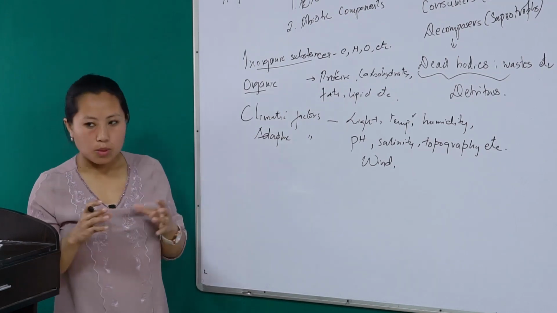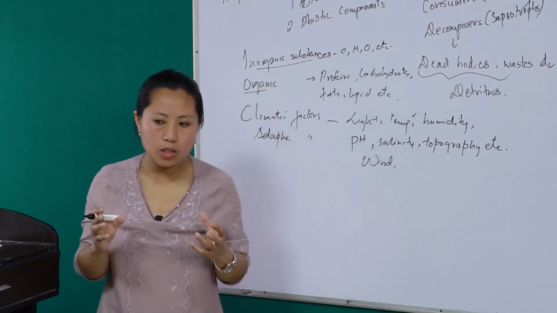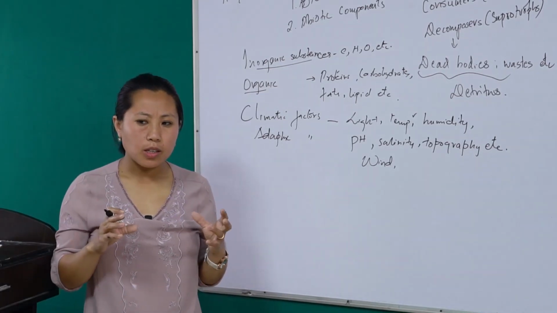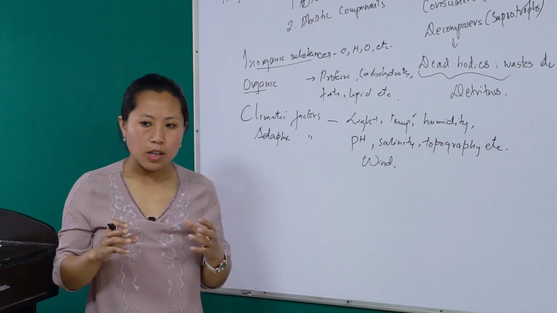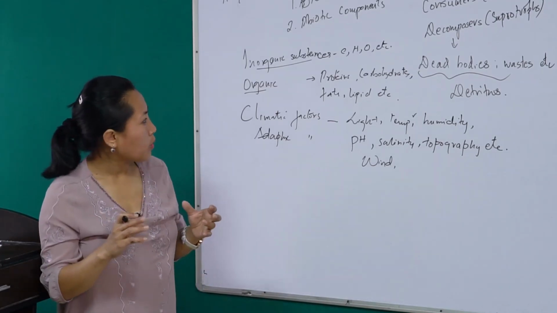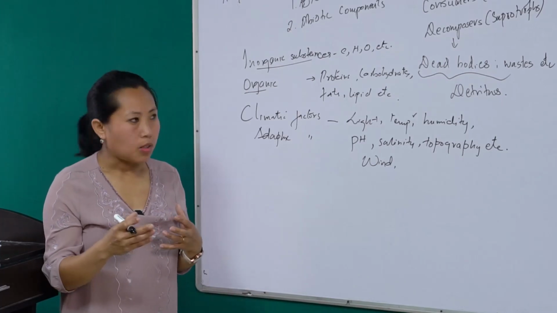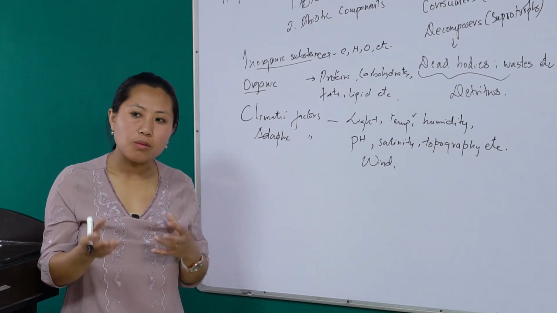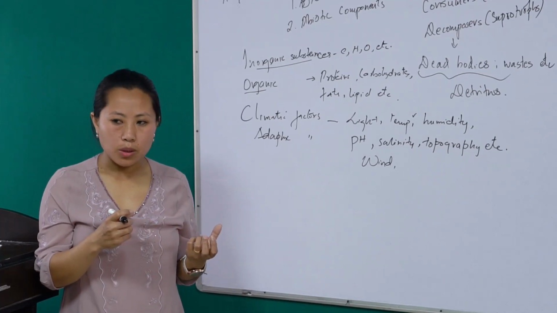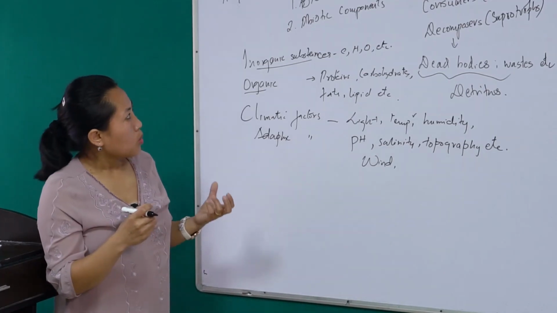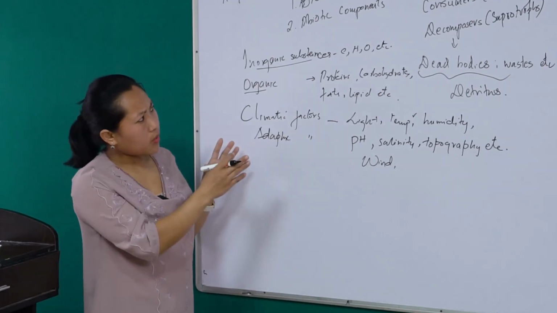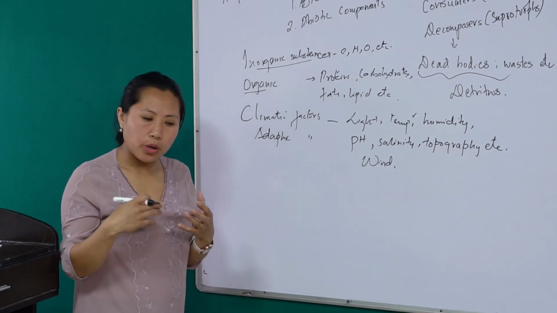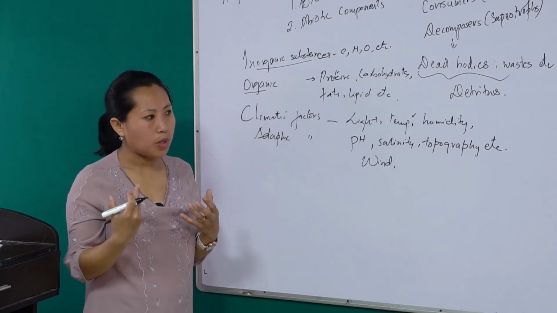So the ecosystem results from the interaction between the living components and the non-living things, and they influence one another. The biotic components influence the abiotic components, and the abiotic components also influence the survival of the biotic components. So, as I've said, they have an interrelationship. We influence our environment, so also our environment influences us.